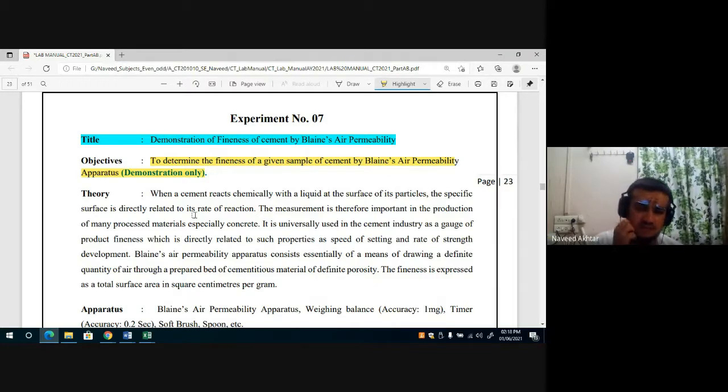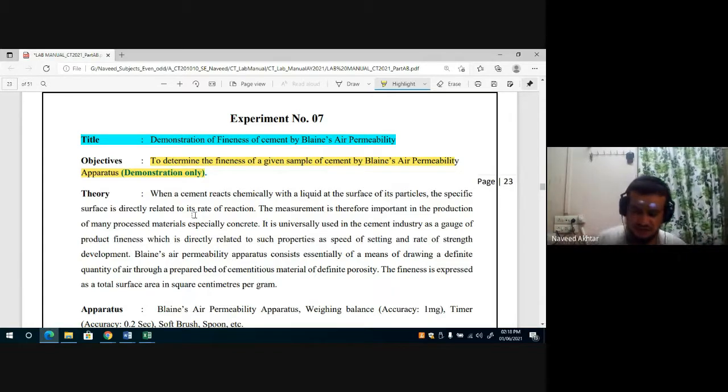The Blaine air permeability apparatus consists essentially of a means of drawing a definite quantity of air through a prepared bed of cementitious material of definite porosity. The fineness is expressed as a total surface area in square centimeter per gram.